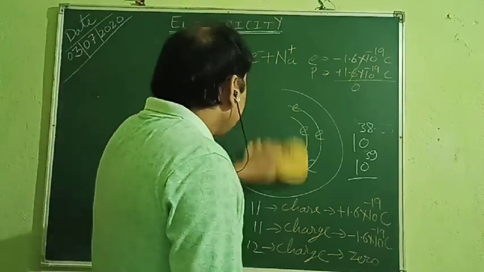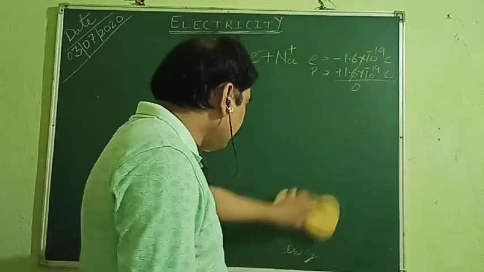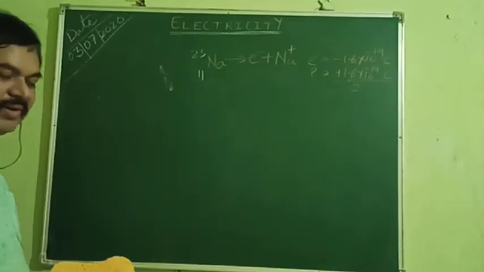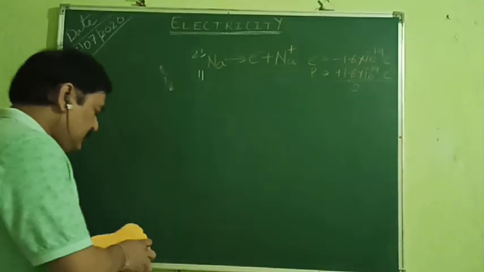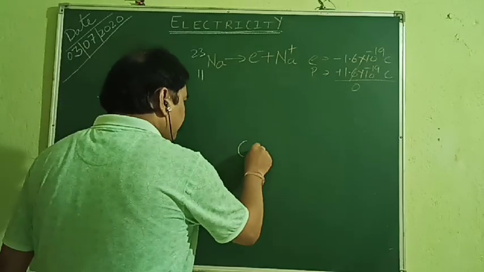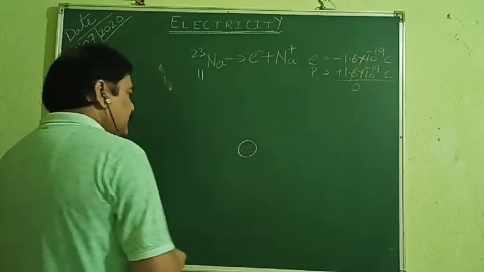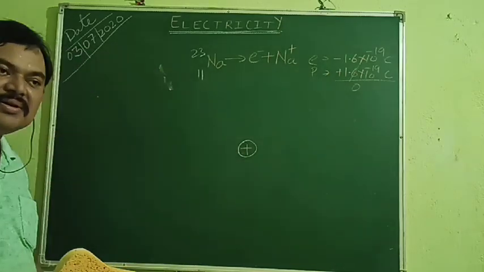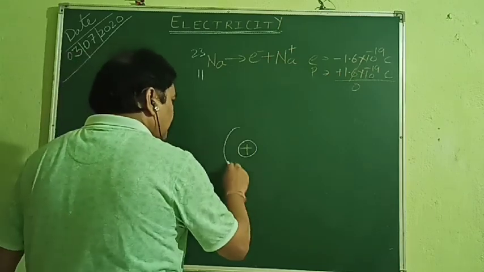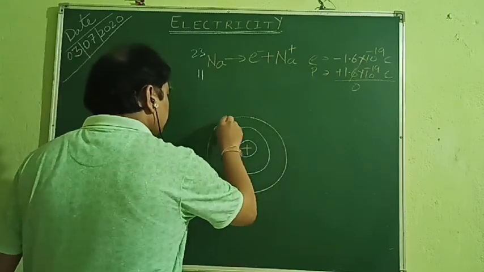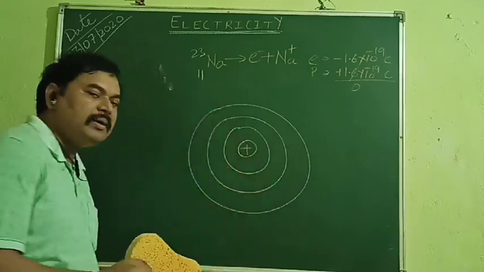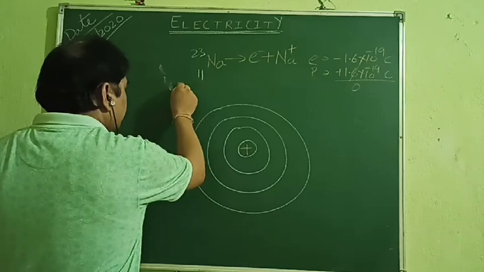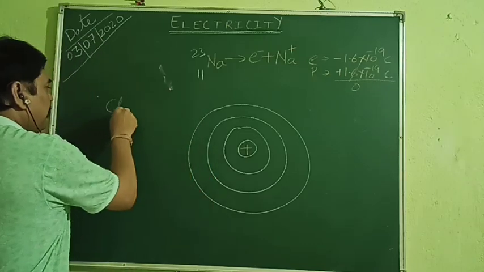Let us go to another element, an atom of another element that we call chlorine. So that we can study, understand and generalize our fact. Generalization of fact is very important, especially in science. So this is our nucleus, which is obviously positively charged, having all the protons and neutrons, and these are the orbits around it. And this is the atom of another element, which let it be chlorine.